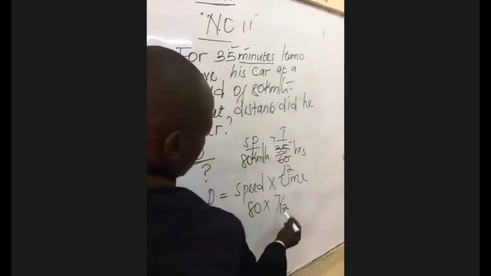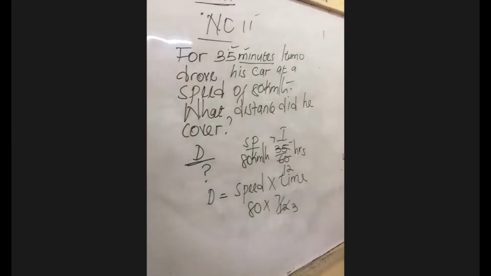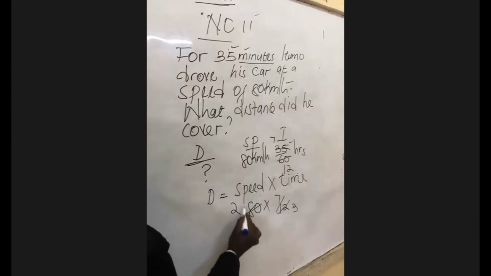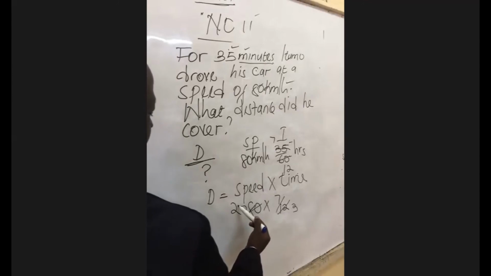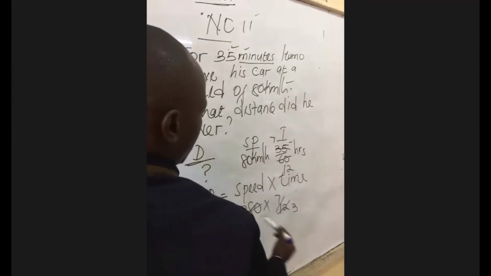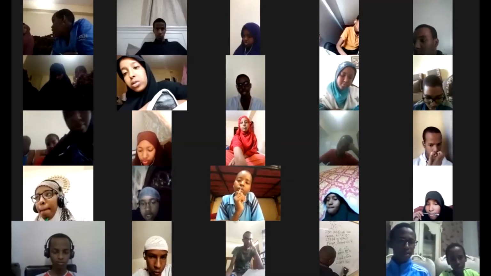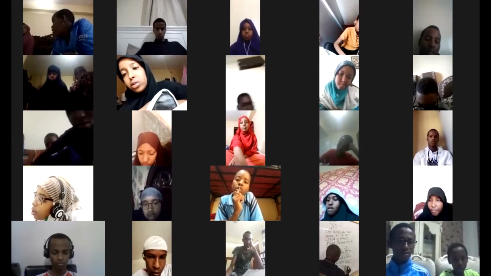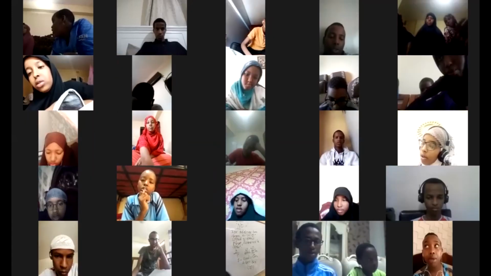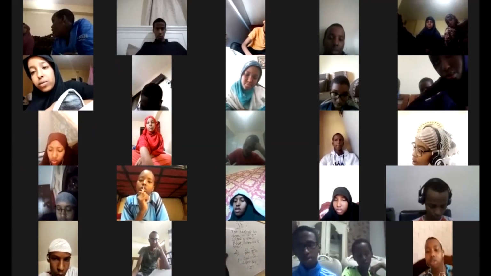So we're going to use 4. 4 goes there 3 times, and 4 goes here 20 times. So just multiply 20 times 7. 20 multiplied by 7, you're going to get 140 divided by 3.